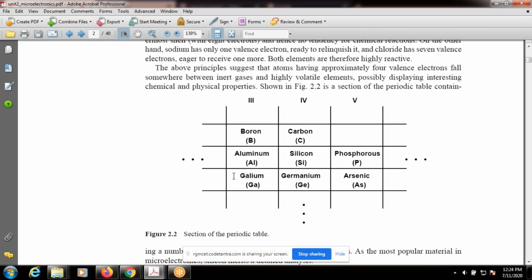Why do people consider only this section? Because only these elements are used for fabrication of electronic devices. So far, people have mainly concentrated on silicon. Silicon material is suitable for fabrication of semiconductors, and in earlier days people also tried germanium. Silicon, germanium.